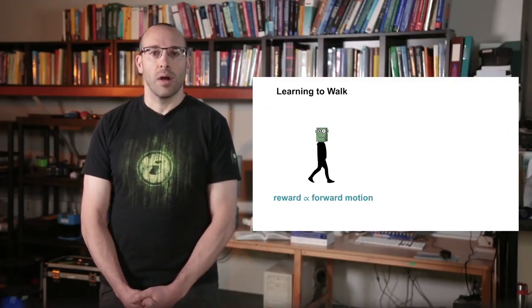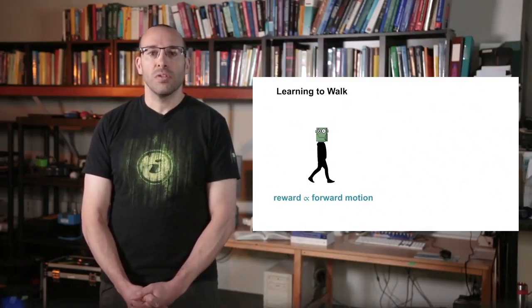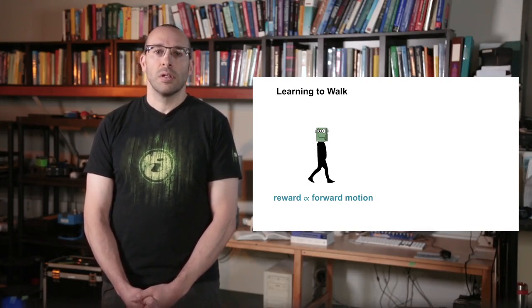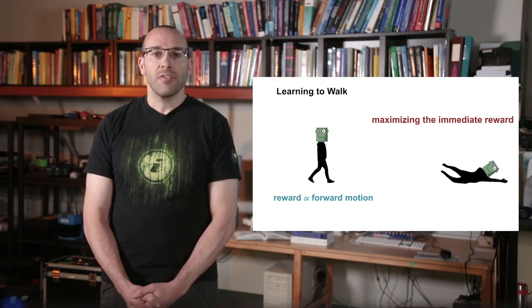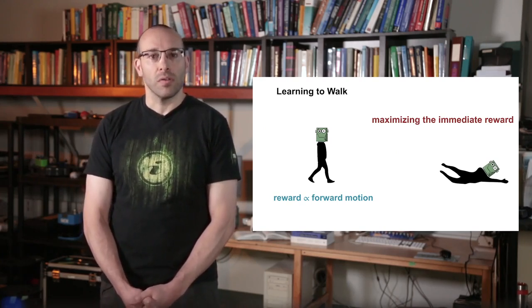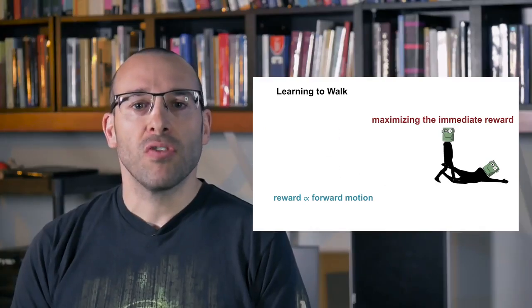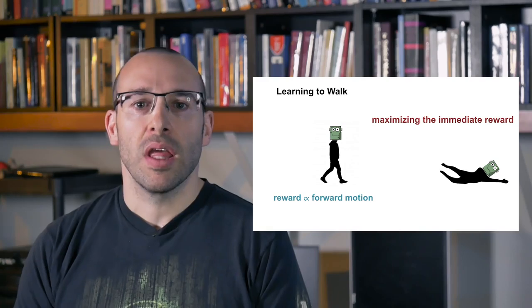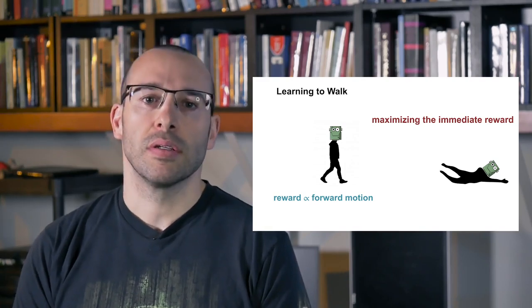Consider a robot learning to walk. The reward could be proportional to the forward motion. Lurching forward would clearly maximize immediate reward. However, this action caused the robot to fall over. If the robot maximized total forward motion instead, it would walk quickly but carefully.